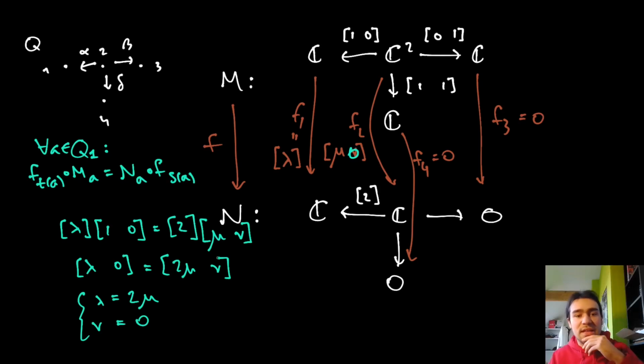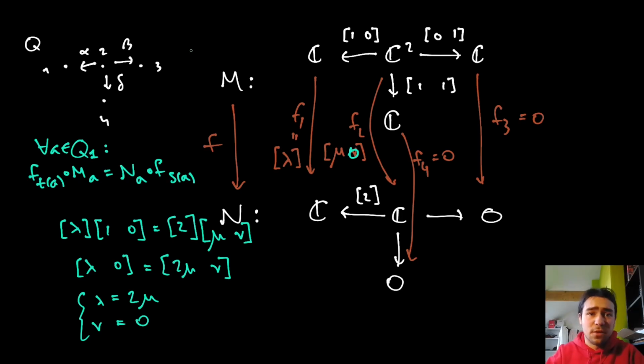Now, in particular, as soon as we pick either a value for lambda or a value for mu, then the other one is fixed. So we have the choice of one complex number really, but that is still a choice, right? And in particular, this is something that you can, what's a good word for it, quantify, in a sense, using the space of morphisms between representations. And this is a proper space. It's a vector space. Well, actually, is it? Yes, it's a vector space.